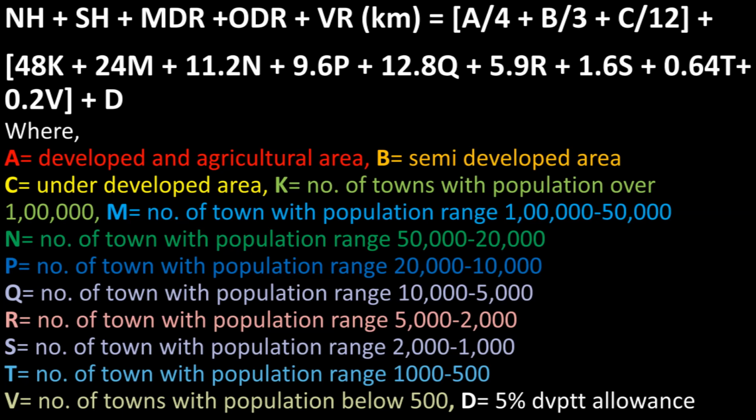The fourth formula for calculation of total length of national highways, state highways, major district road, other district roads and village road in kilometer is A/4 + B/3 + C/12 + 48K + 24M + 11.2N + 9.6P + 12.8Q + 5.9R + 1.6S + 0.64T + 0.2V + D. The variables have their meaning as that in the previous formula, and the new variable here is V, which is number of towns with population below 500.